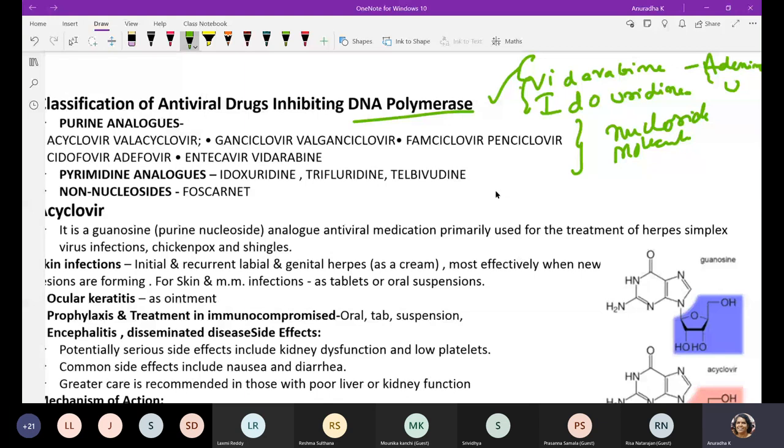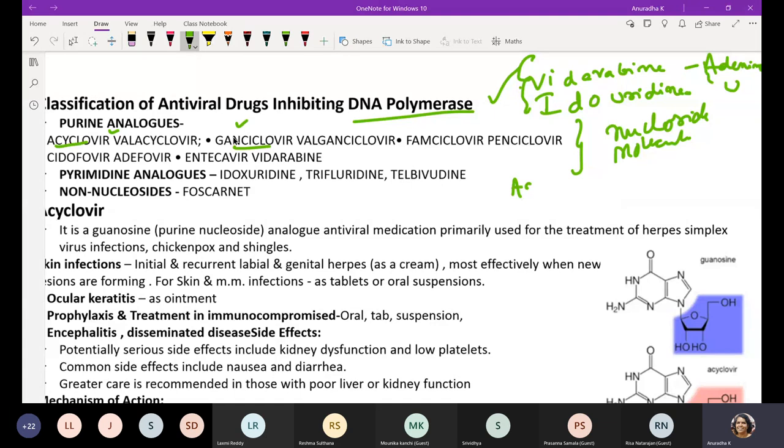I also explained acyclovir, ganciclovir and the others. At least remember two examples, ganciclovir and acyclovir. These are also purine analogs, but they are target activated nucleoside analogs, which interfere with the process of replication.